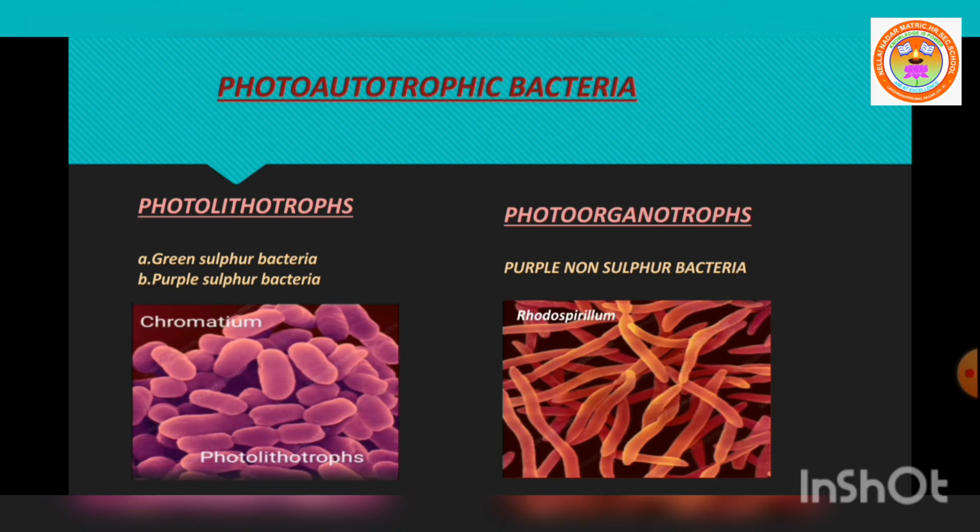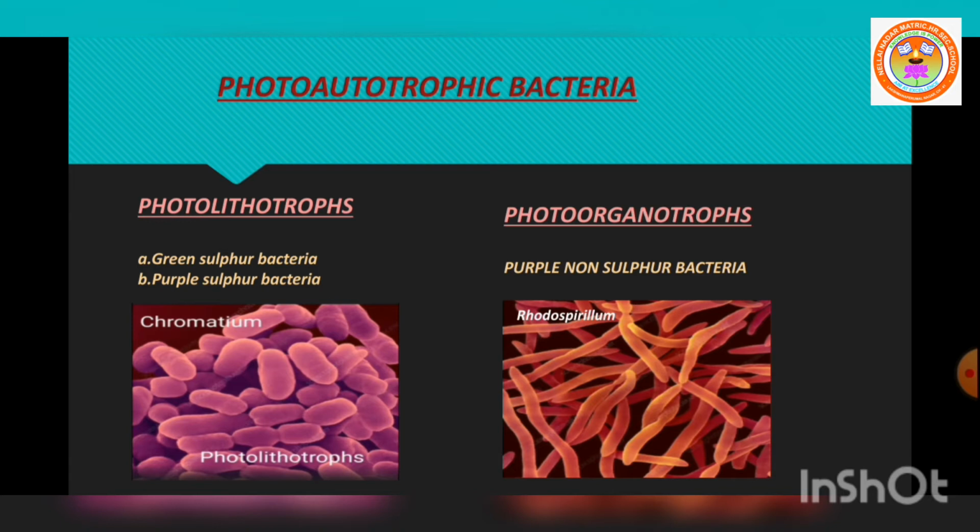Next, purple sulfur bacteria, another example for photolithotrophs. The hydrogen donor is thiosulfate and the chlorophyll present in purple sulfur bacteria is bacteriochlorophyll.